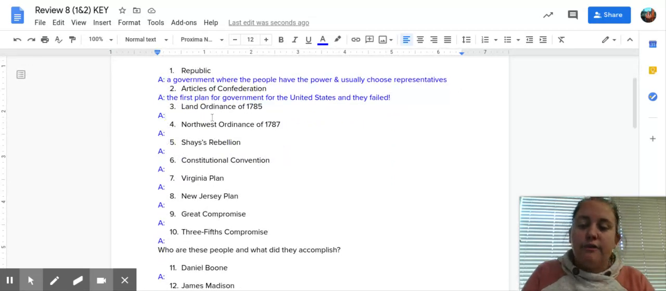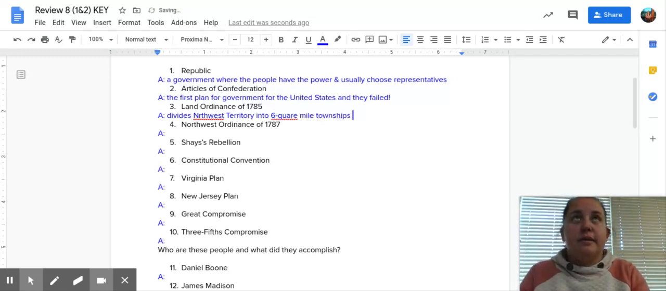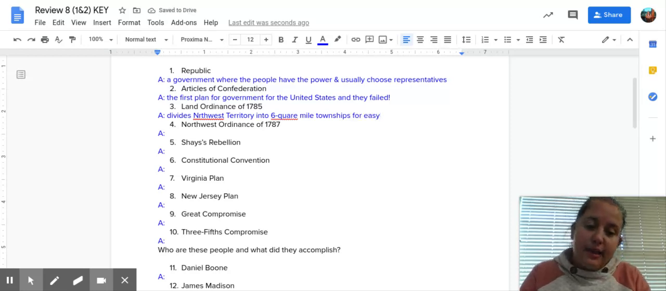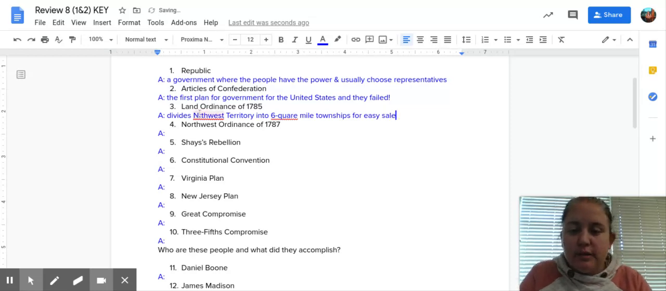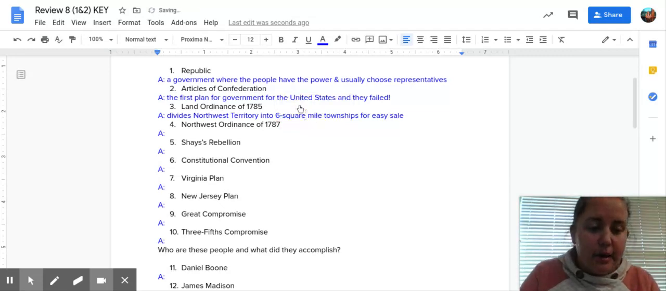The first one is called the Land Ordinance of 1785, and that land ordinance divides the Northwest Territory into 6 square mile townships. And that meant that they could easily sell that land to the settlers who wanted to move west. So that was a success of the Articles of Confederation, figuring out that they could take this land and get money by selling.